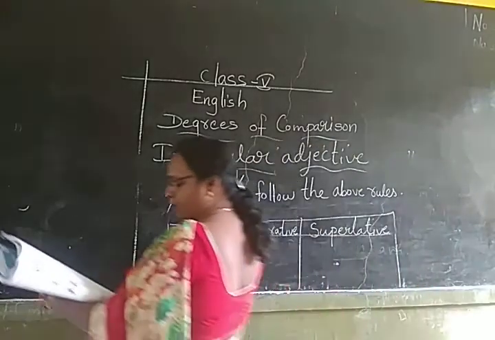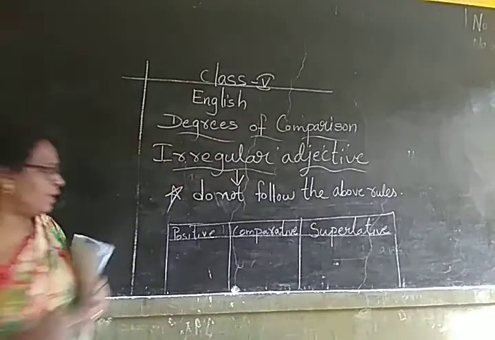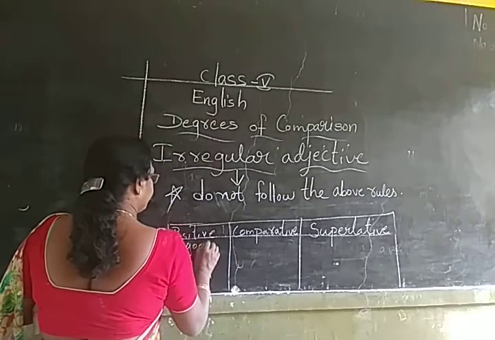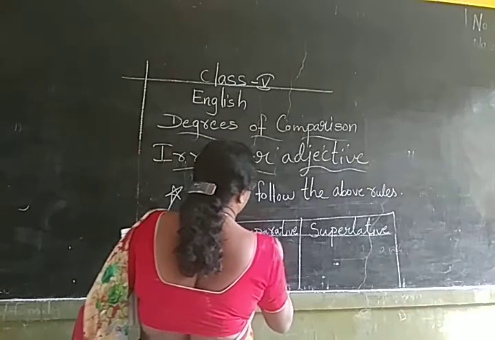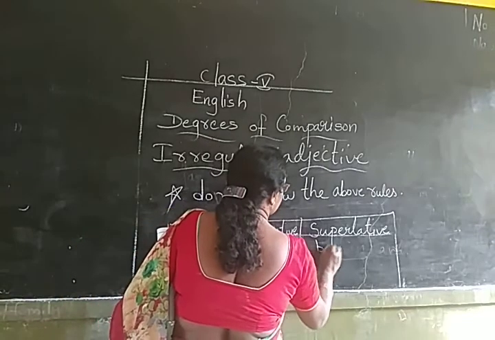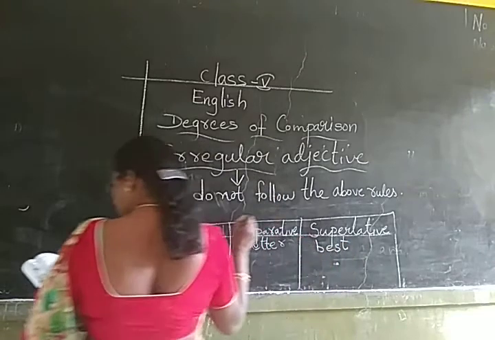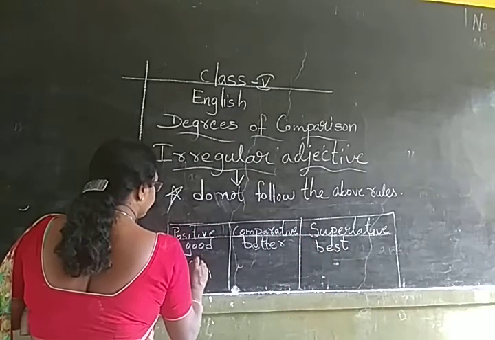Positive, comparative and superlative. That is good. Positive is good, comparative is better, superlative is best. Good, better, best.